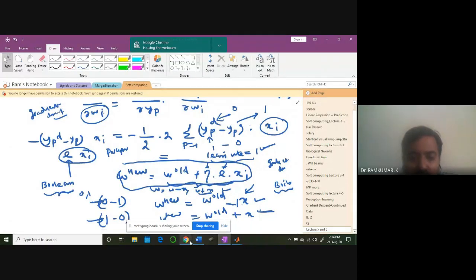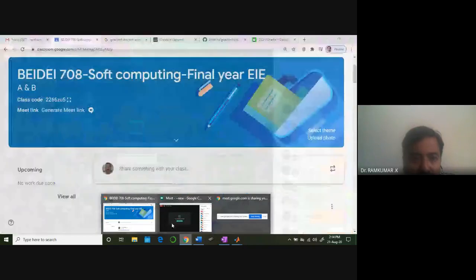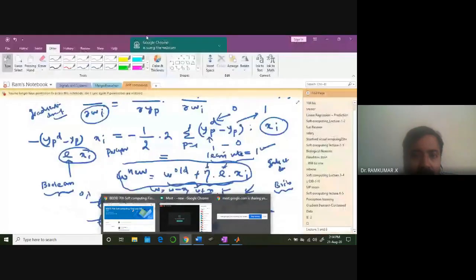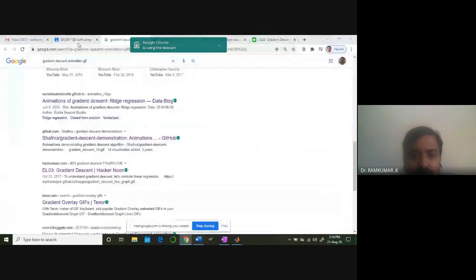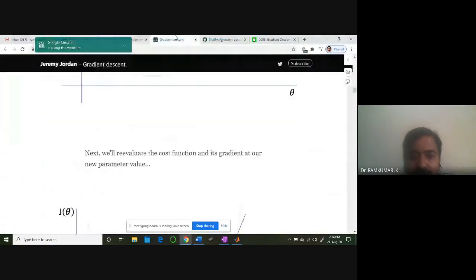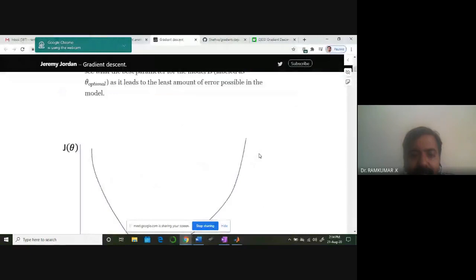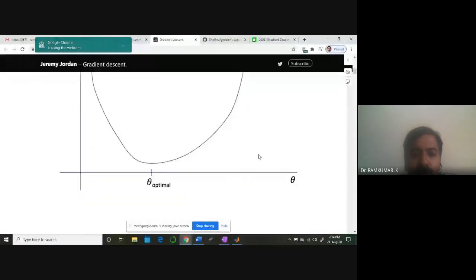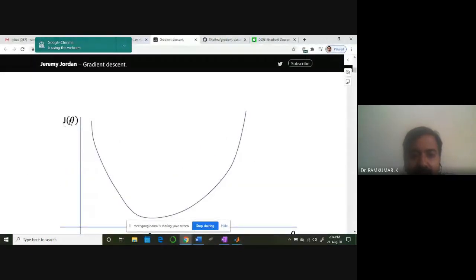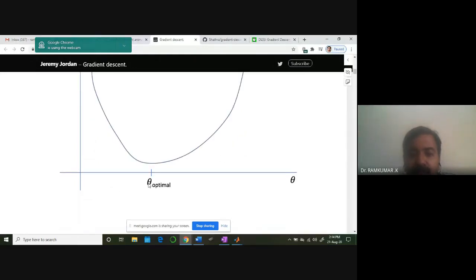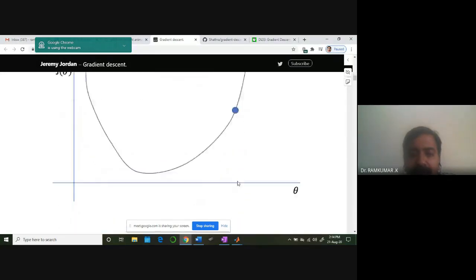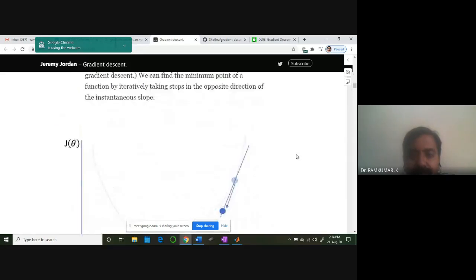Maybe I'll show you some kind of demonstration. Look at this, this is what is happening, gradient descent. So this is J theta. Theta here is what? Error. The cost function is error. Error is a function of weights. So this is weight. So gradually it will move like this. The gradient will be descending like this.